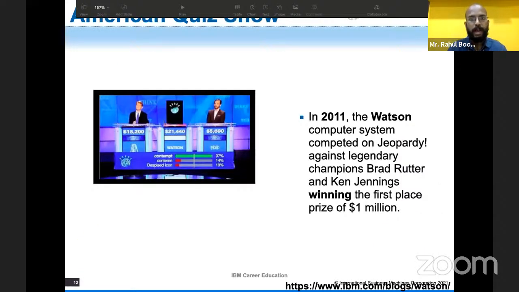So IBM has developed its own AI, which is called IBM Watson, and in 2011 itself, IBM Watson participated in a quiz and won a prize of 1 million, beating the humans.